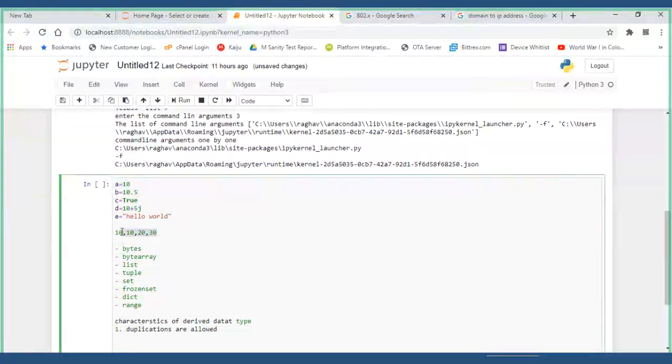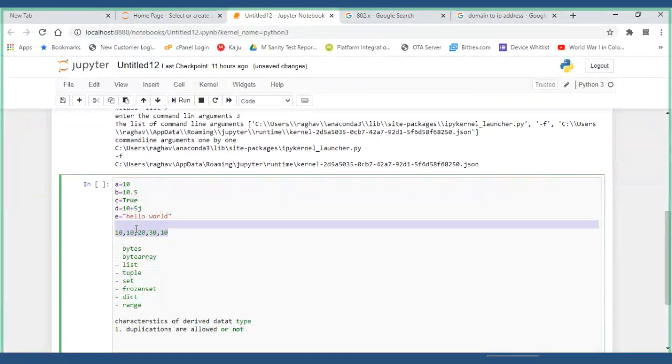Will the duplicate get stored in that data type or not? Are you allowed to add one more 10 after some time? So whether duplications are allowed or not is the first characteristic.